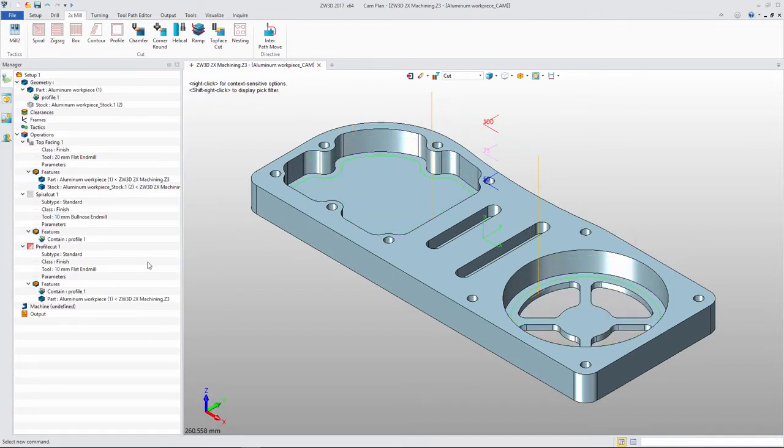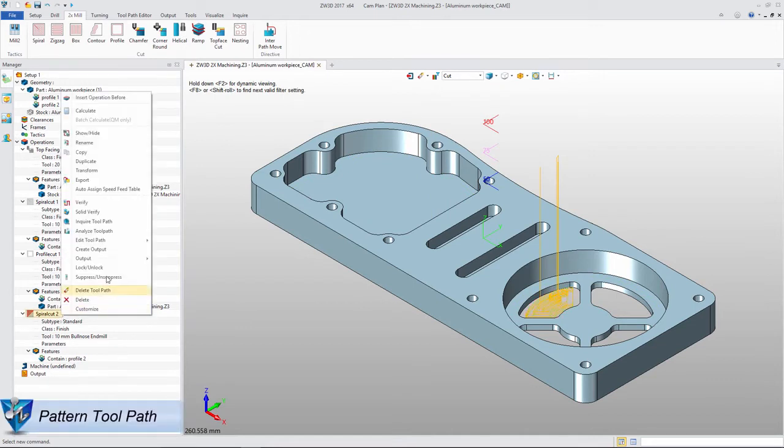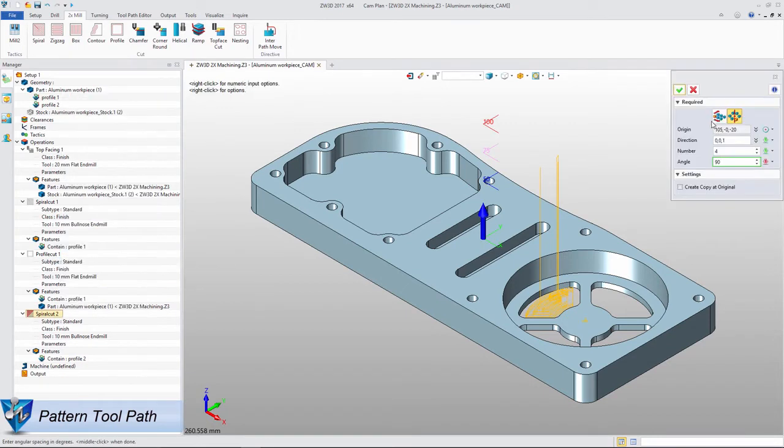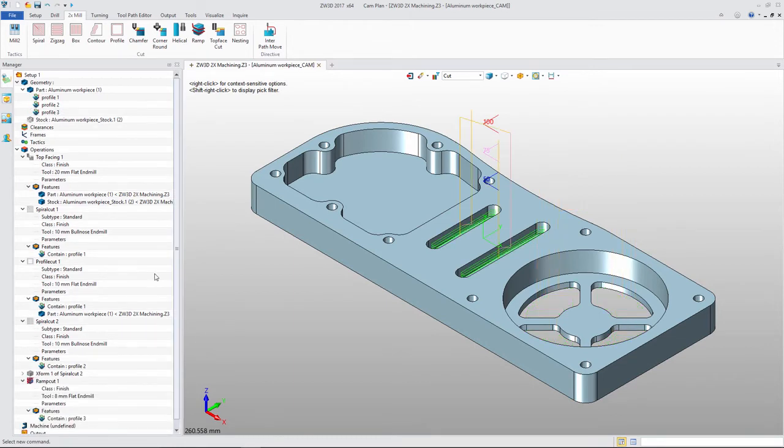With the same method, we can get the finished result with profile cut and spiral cut for small pocket. With pattern function, we can create rest tool path easily. We can use ramp to create tool path for middle slots.